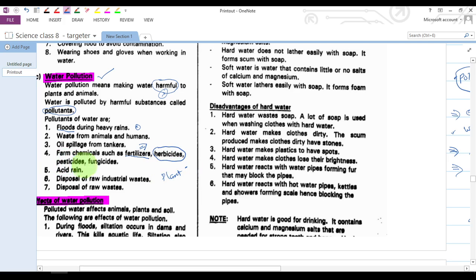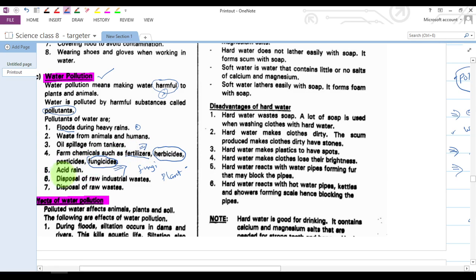We have pesticides also, sprayed on plants to kill the pests that attack the plants. Fungicides are a type of chemicals that are sprayed on plants to kill the fungi. Now, if at any time any of these chemicals touches water, that water becomes contaminated, or polluted. And if a human being takes that water, he can be harmed.